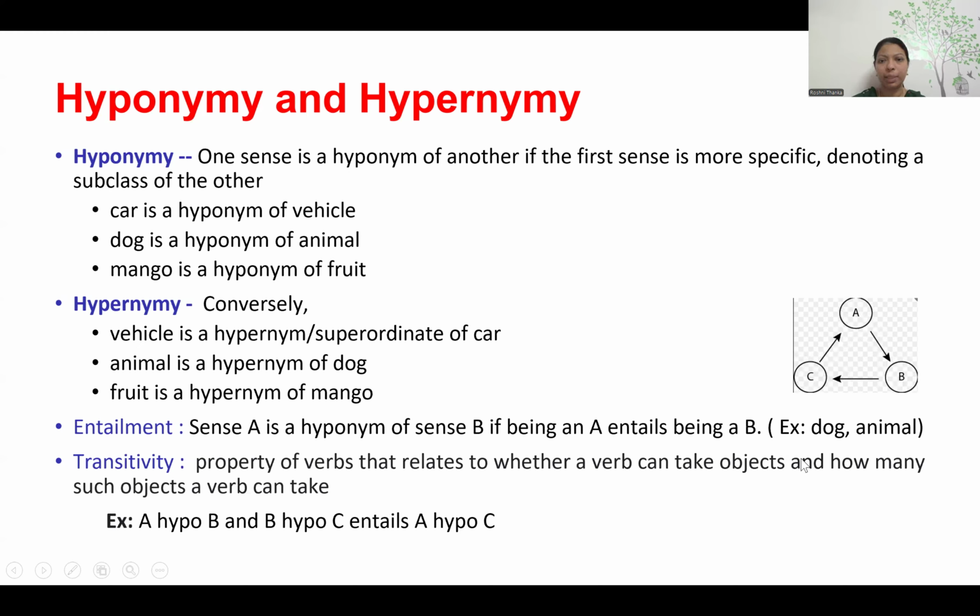Entailment. Entailment means we can say A is a hyponym of B. Sense means meaning, okay? And A entails B in a form. So dog is a form of an animal. Transitivity means it's like this: A can be of B, B can be of C, and C can be of A. So this relationship is called transitivity. A is a hypo of B, B is a hypo of C, so C entails A. This kind of relationship we call transitivity.